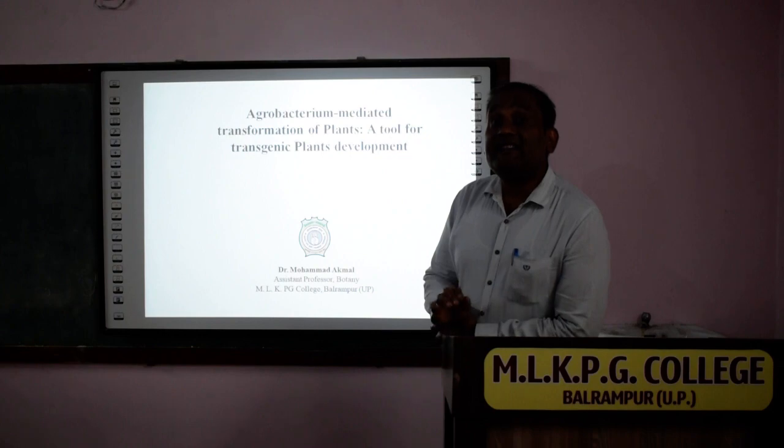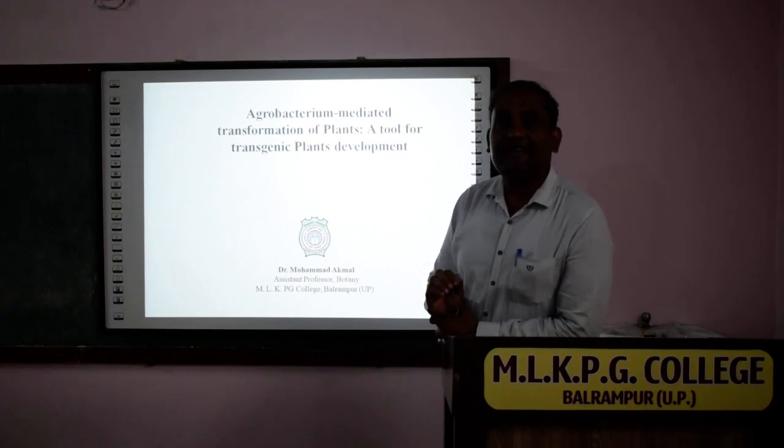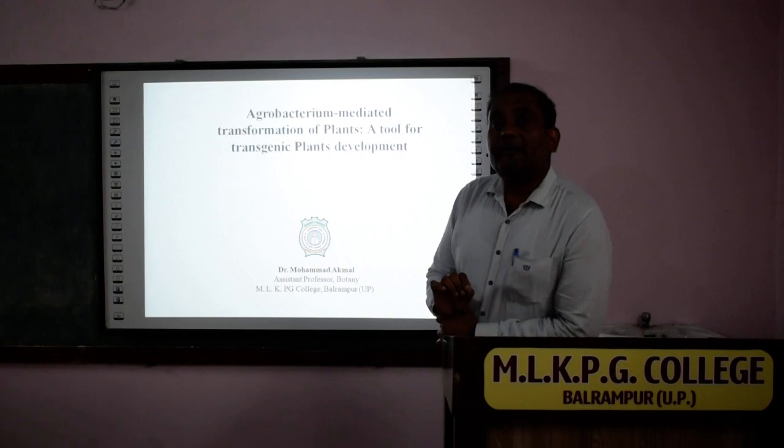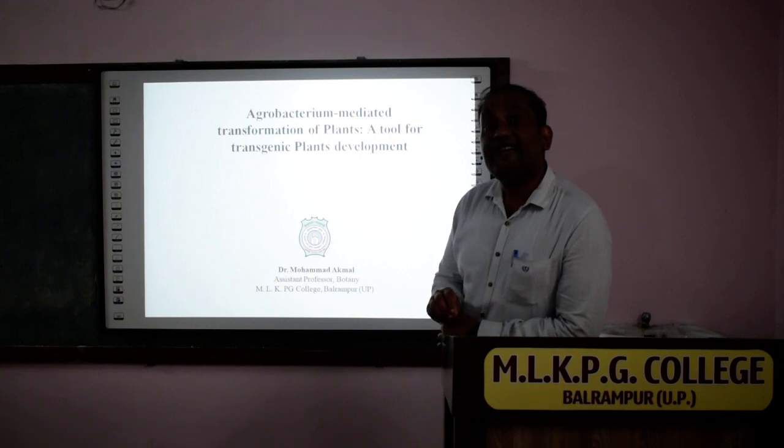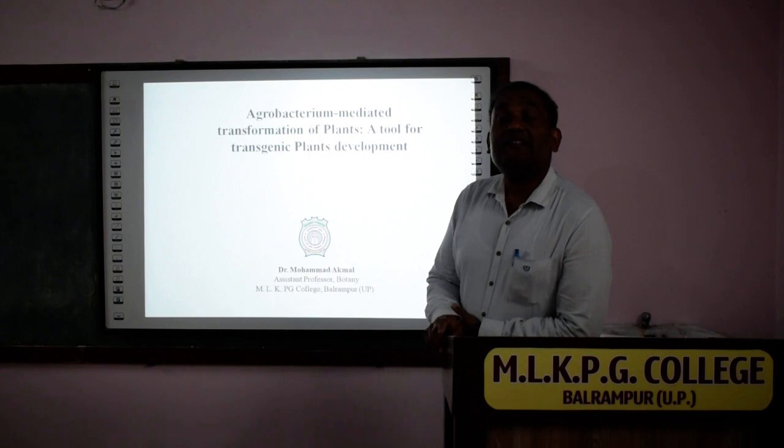A natural gene transfer mechanism exists in this bacterium. It transfers the gene into the plant, but it is a pathogen causing crown gall disease in plants, and genetic engineers utilize this technique to transfer the gene of our interest.